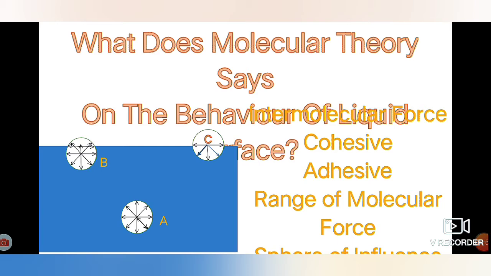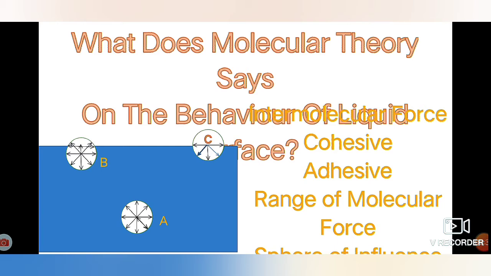Half of the sphere is lying in the liquid, and the total downward force is exerted due to similar liquid molecules. And some liquid molecules are above the half part of the sphere of influence. They are exerting force in the upward direction. So the positive force in the upward direction is balanced by the negative force in the downward direction. So the total force is the downward force minus the upward force.